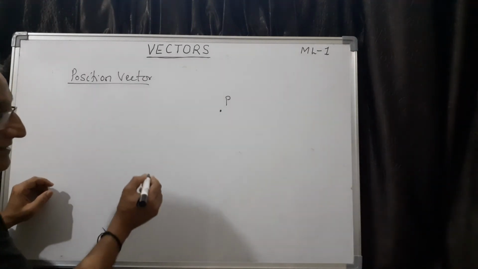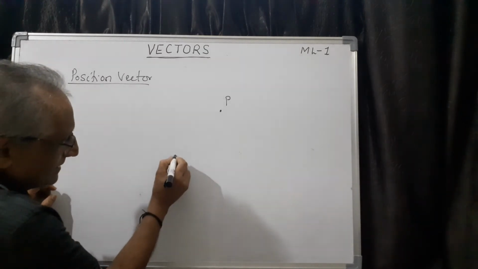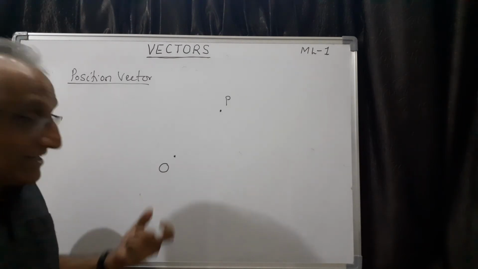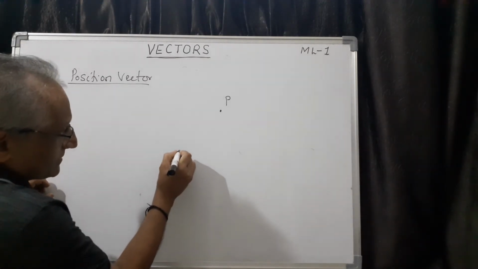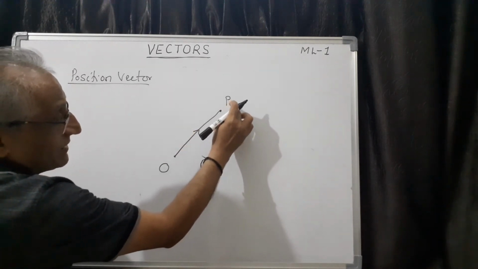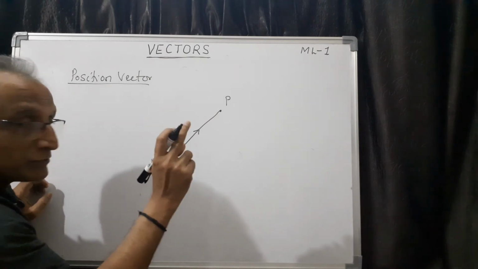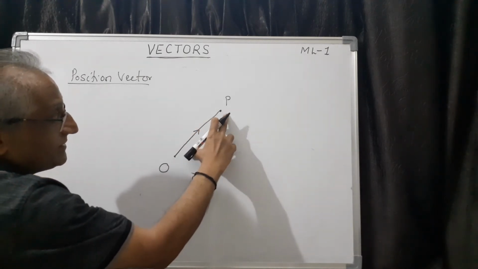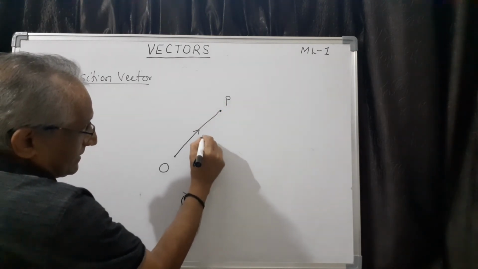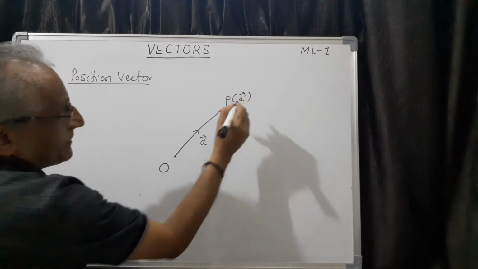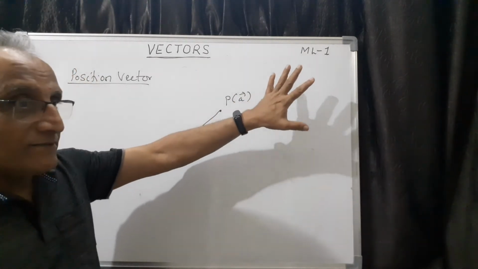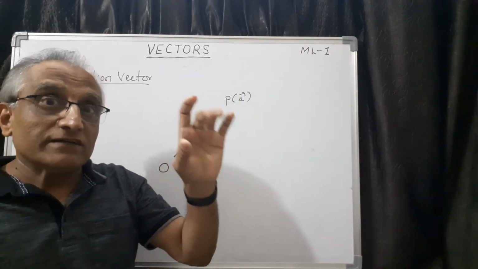Since I need one more point, I will select this O as the origin. That is my selection. Then if you join this, the vector is called the position vector of the point P. I am repeating again: this vector OP is called the position vector of the point P. Suppose this is A vector, you can write here A. Afterwards you have to understand this: given any point in space, you can always define a position vector of that point.